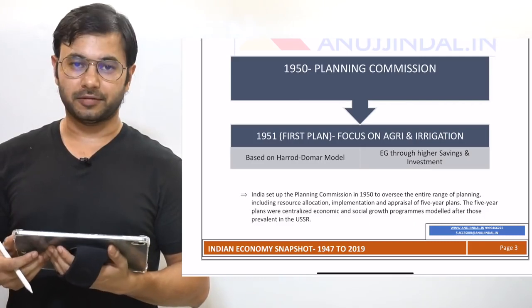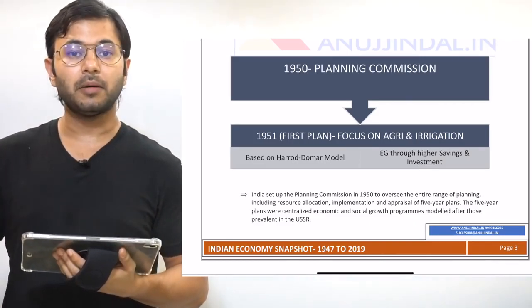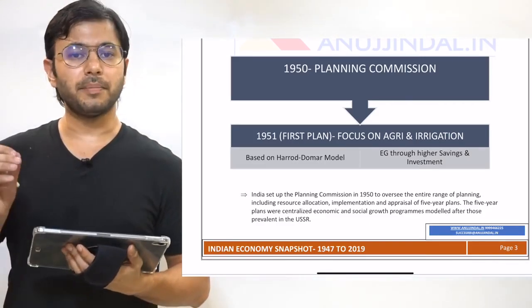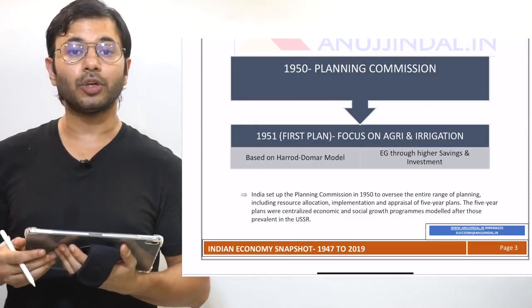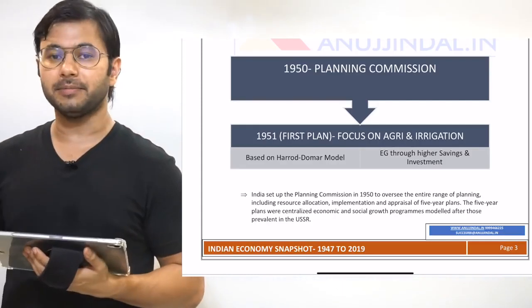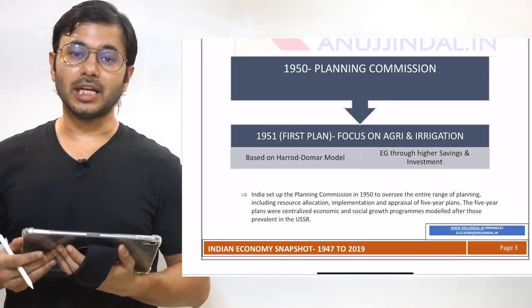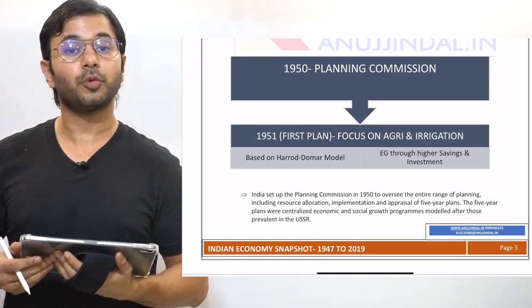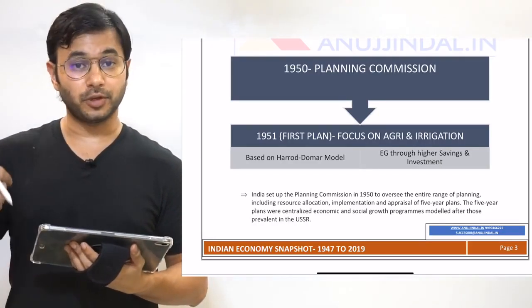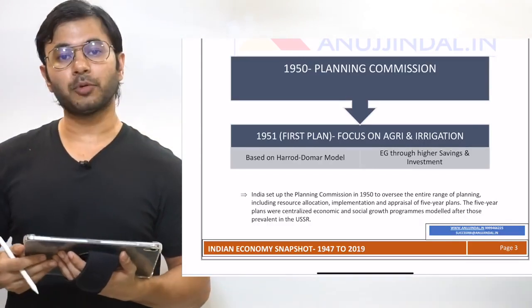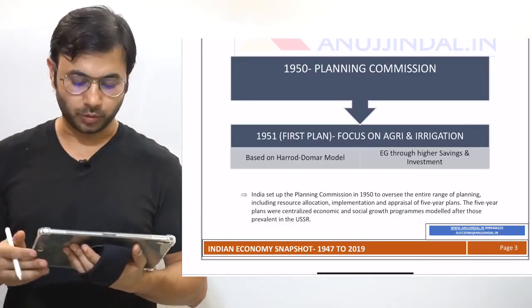Coming back to the era after independence, in 1950, the Planning Commission was set up. What was the main purpose of setting up the Planning Commission? The main purpose was to create a well-defined timeline for the next 5 years, as well as a long-term vision document for 20 years in order to guide development in India. In the first 5-year plan that was created and approved in 1951, two things were carried out.